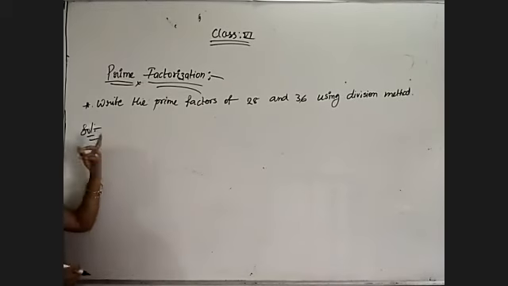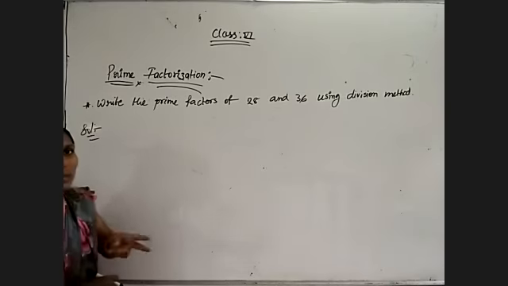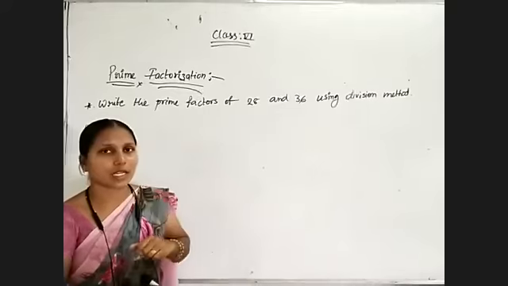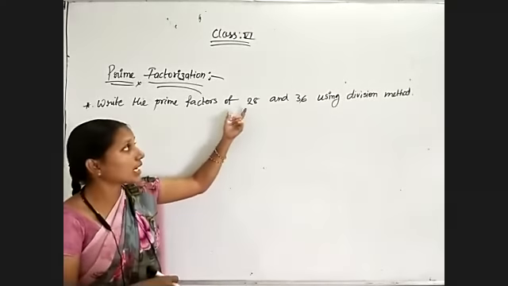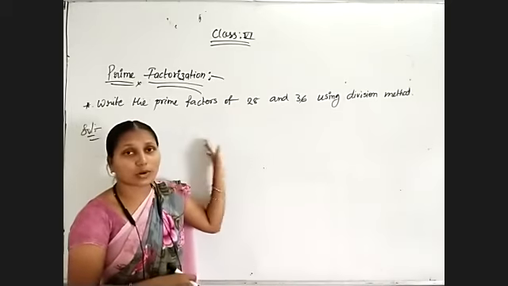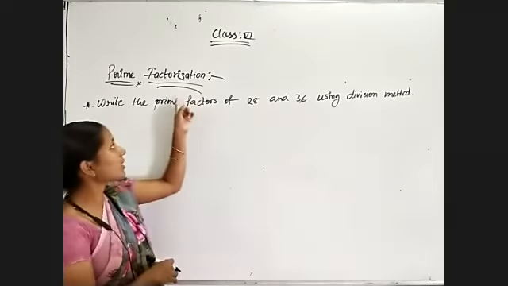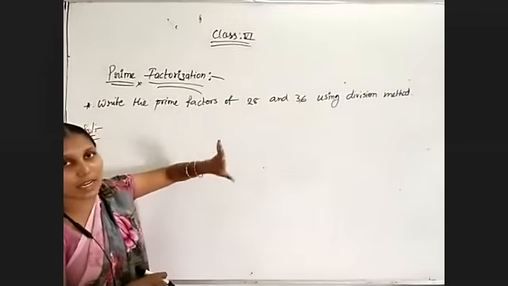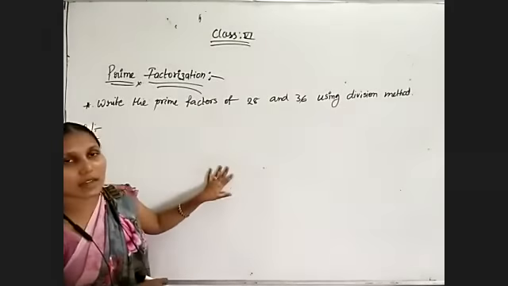So whenever we are doing the prime factorization, single numbers only we have to take. Remember this. Only for one number we will do the prime factorization. In case of LCM and HCF, two numbers or more than two numbers we have to select. So remember, if they are given like this, 28 and 36, don't do it at a time. Prime factors only we are finding, means separately we have to do.